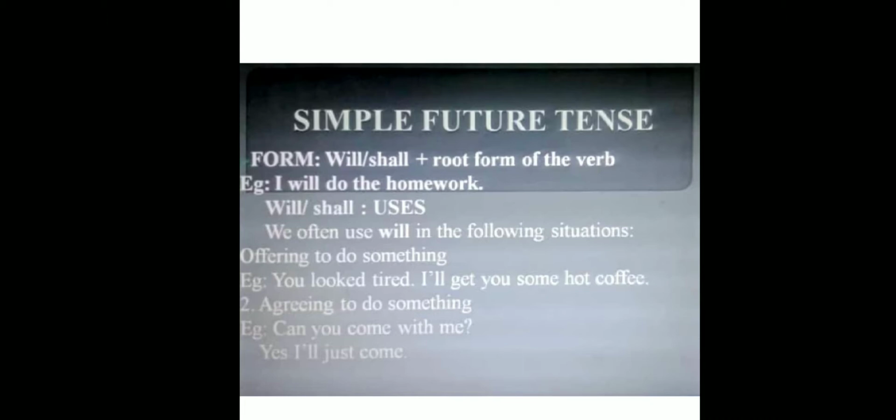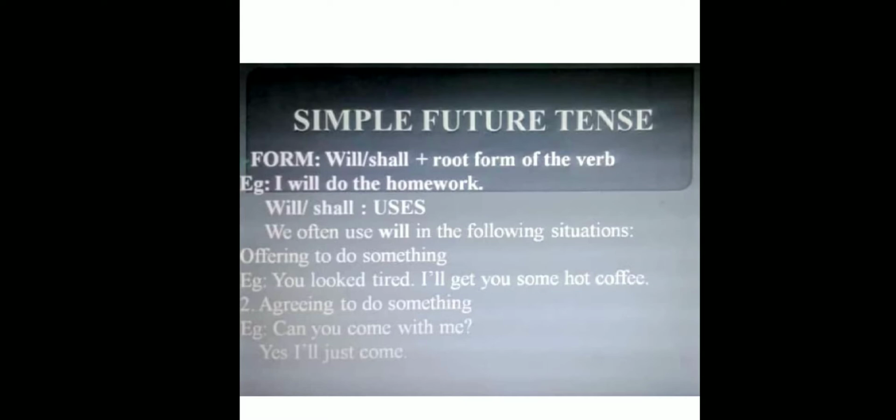So today I am going to explain to you part 3 of tenses. As you can see on the screen, future tense. In part 1 we discussed the present tense. In part 2 we discussed the past tense, and now in part 3 we will discuss the future tense and its 4 forms, right?